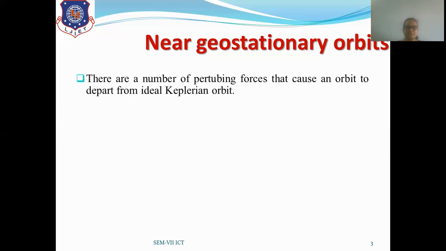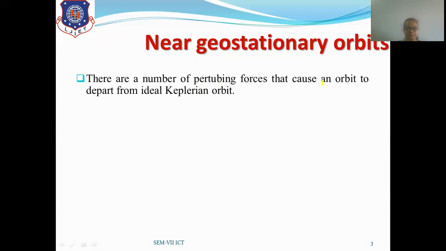So there are a number of perturbing forces that cause an orbit to depart from the ideal Keplerian orbit.